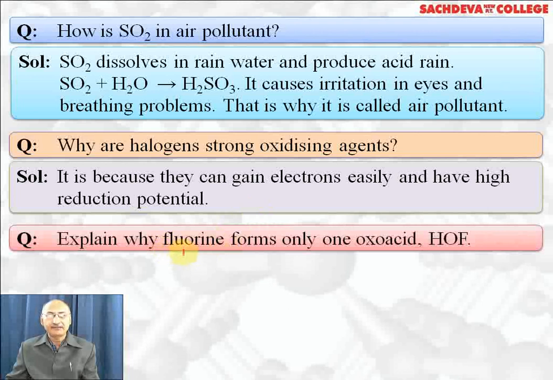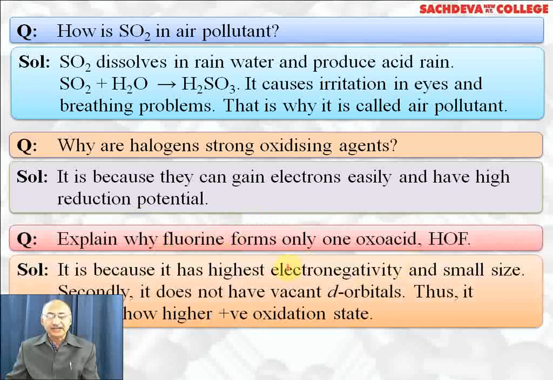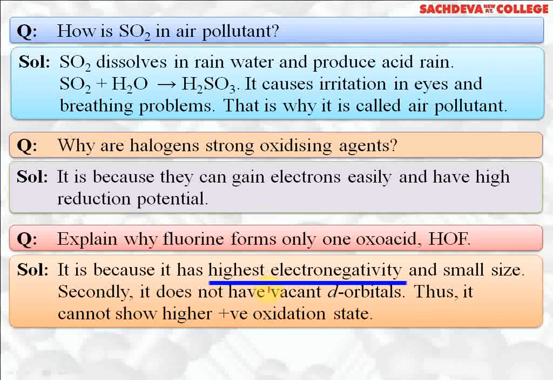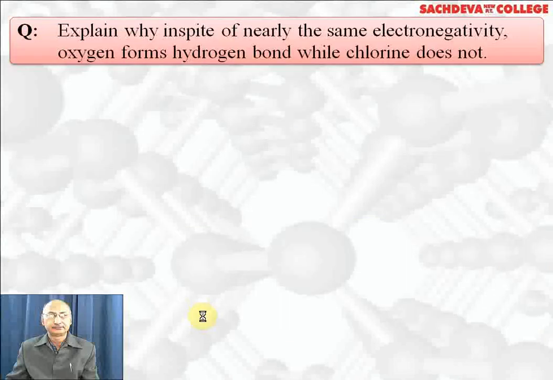Explain why fluorine forms only one oxo acid HOF, and that is also at minus 40 degrees centigrade. It is because it has highest electronegativity and small size, and since it does not have vacant d orbitals, therefore it cannot show higher positive oxidation state.